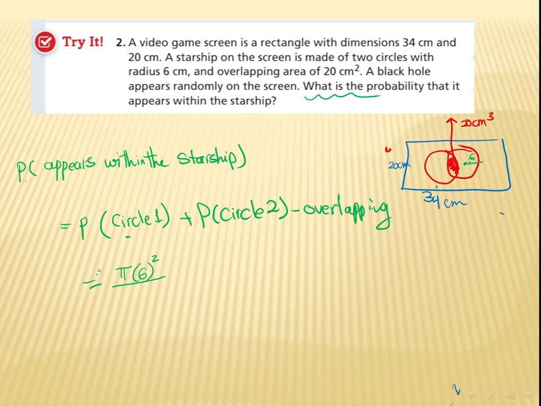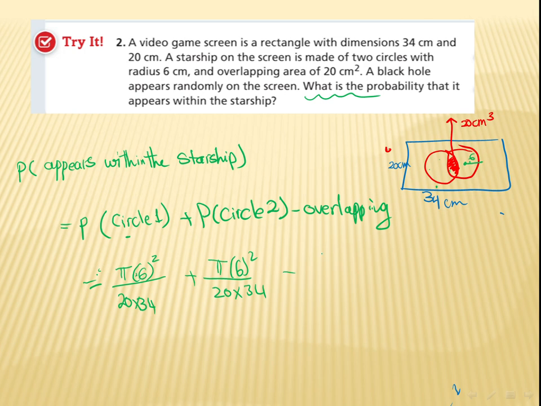It's 20, sorry, I wrote it. So it's 20 times 34. Plus, for the other circle, pi times 6 squared over 20 times 34.